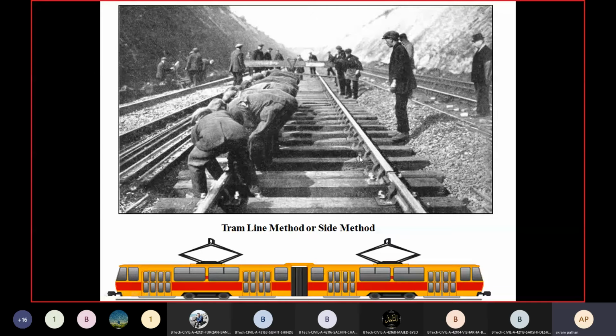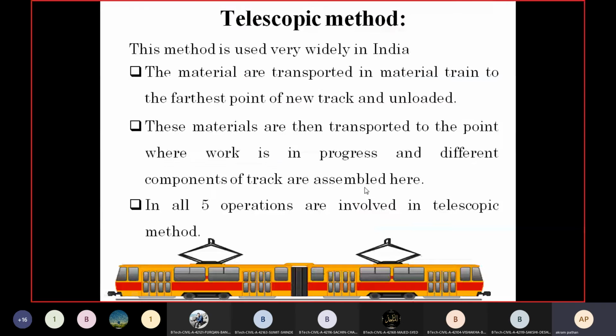And with the help of chair and fasteners, we have to fasten. The rail is fastened with chair and fasteners, nut and bolt, with the concrete sleepers. We have the plate also here for fastening of the nut and bolt with the rail and with the sleepers. So such 5 operations are involved in case of the telescopic method.